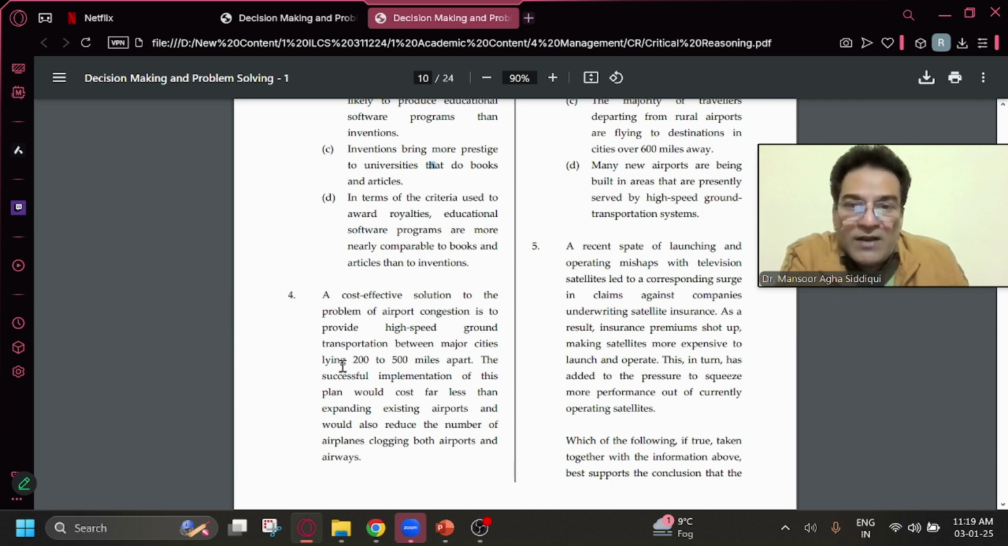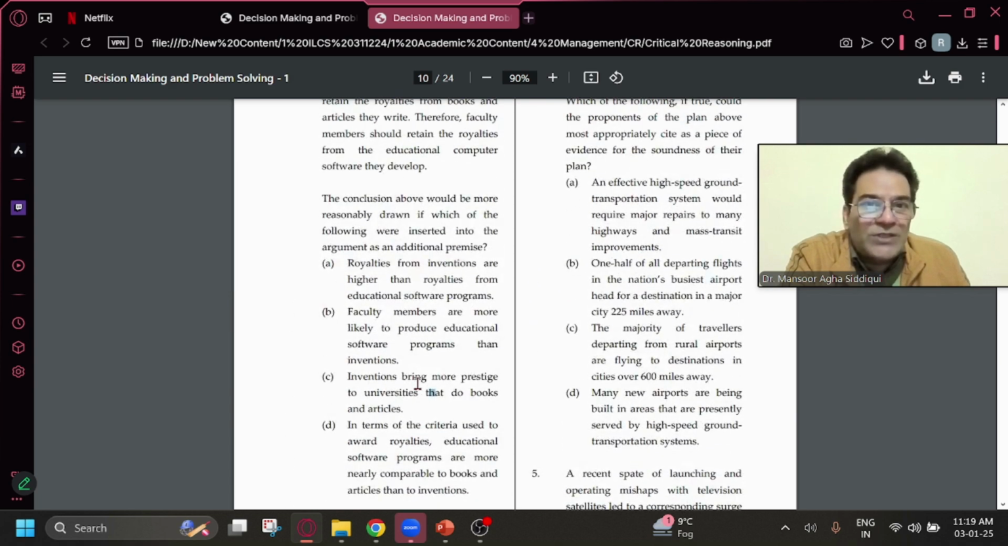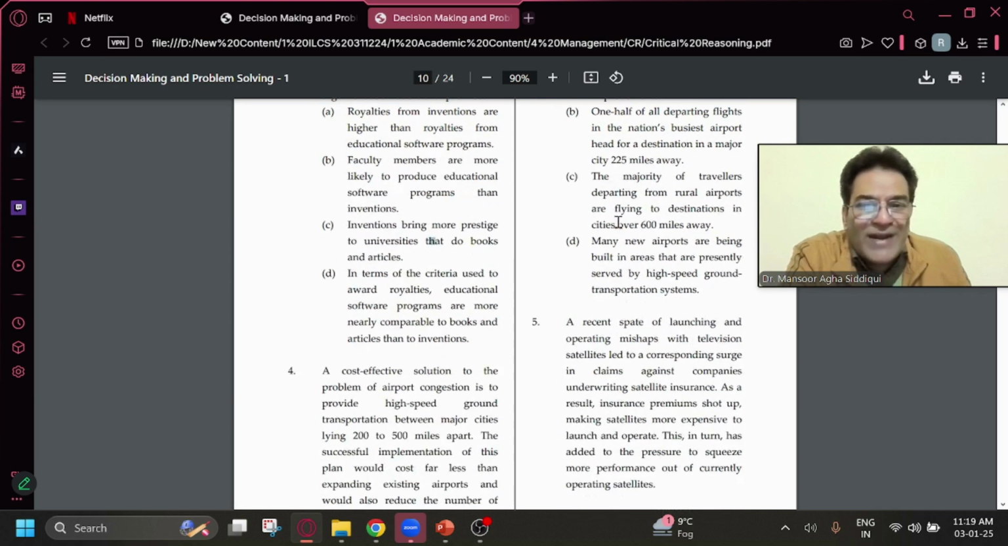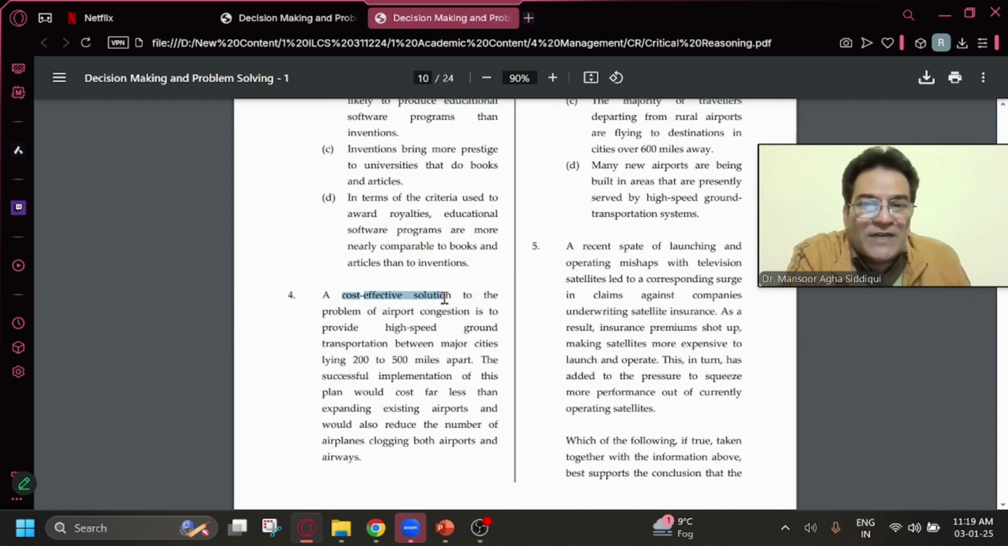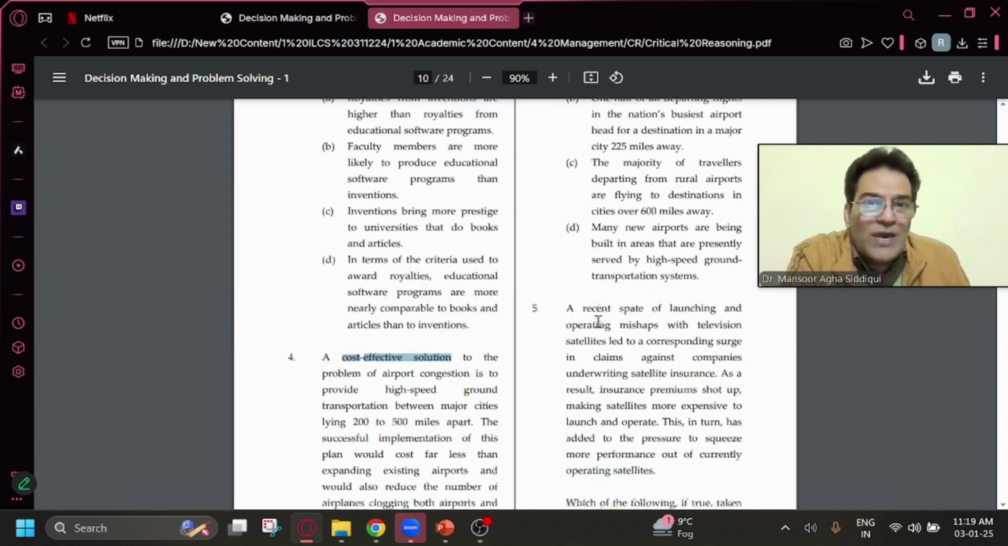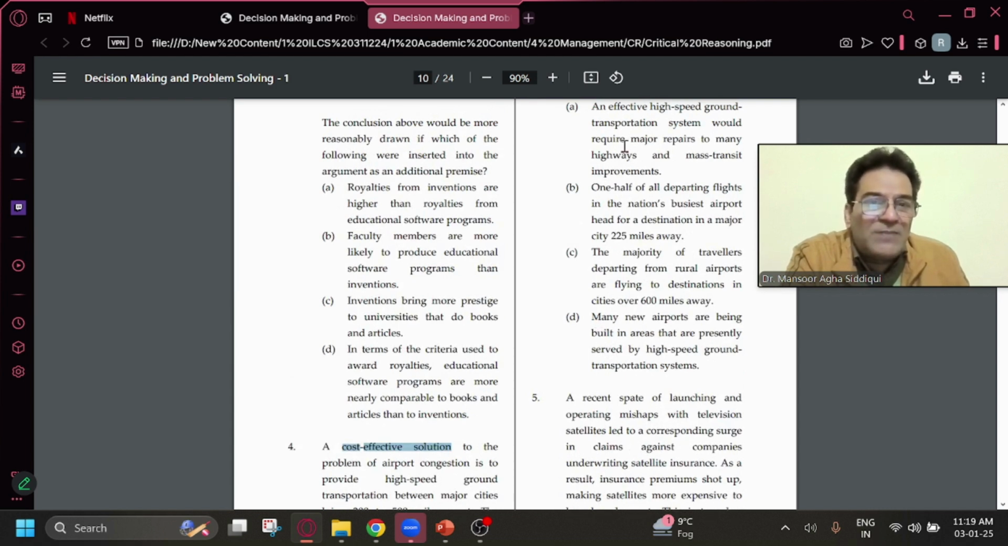Okay, so I need to look for something which says that yes, a high speed ground transportation system between major cities lying 200 to 500 miles apart will be a cost effective solution to the airport congestion problem. So if I look at answer choices, A answer choice says an effective high speed ground transportation system would require major repairs. If it requires major repairs, it will not be a cost effective solution. So A is proving that this plan will not work because it will take a lot of money.